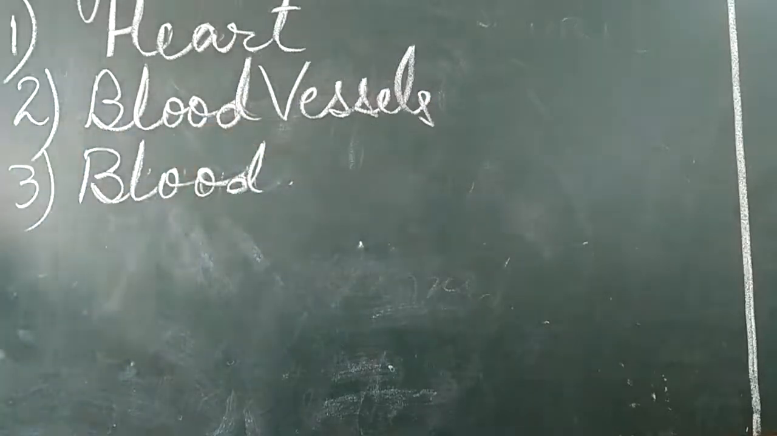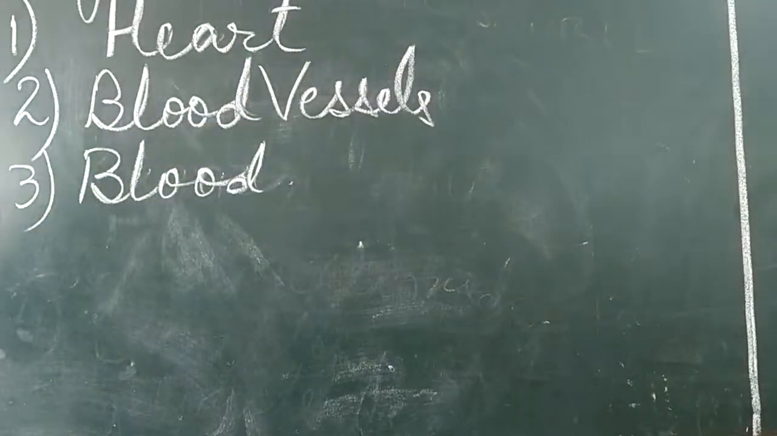So these are the different parts which the circulatory system consists of: the heart, the blood vessels, and the blood. Now let us discuss them in detail. What is the heart, what are blood vessels, and what is blood? We will discuss them one by one. The very first one is the heart.